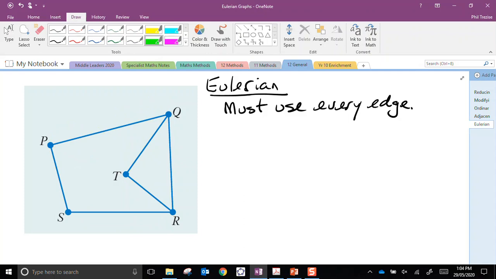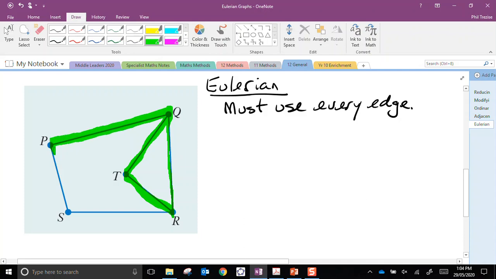Let's try starting from a different vertex. Let's try from here. I could go along this. I could come down to here. I could go up to Q. Now it's all right to visit Q twice. I just haven't gone over the same edge. Then I can come down here, and there we go. I went over every single edge. I didn't repeat any edges. I did repeat a vertex. You would have noticed that I started here and I finished here. So this is a trail because it is open, an Eulerian trail.